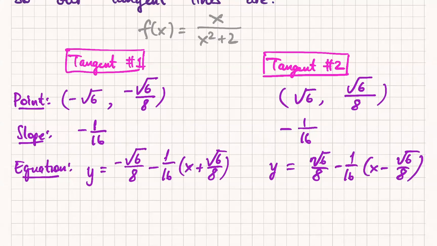Wait, why is it x plus root 6 over 8? Remember, in point slope form it's x plus root 6. Sorry, it should be root 6. I didn't mean to put the 8s. Thank you. So just correct that. Miriam just corrected me. I initially wrote the wrong numbers here, right? They should be root 6, not the root 6 over 8s.